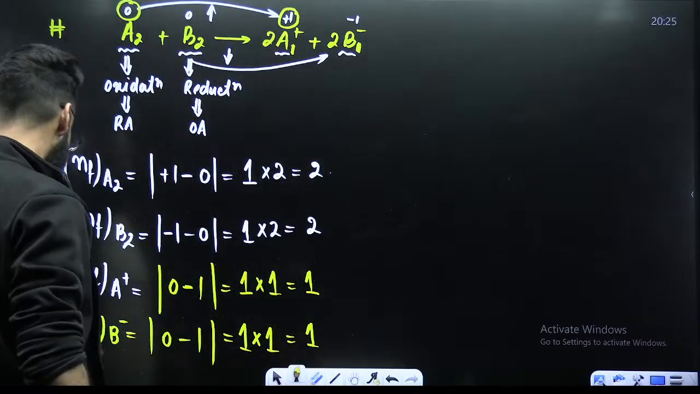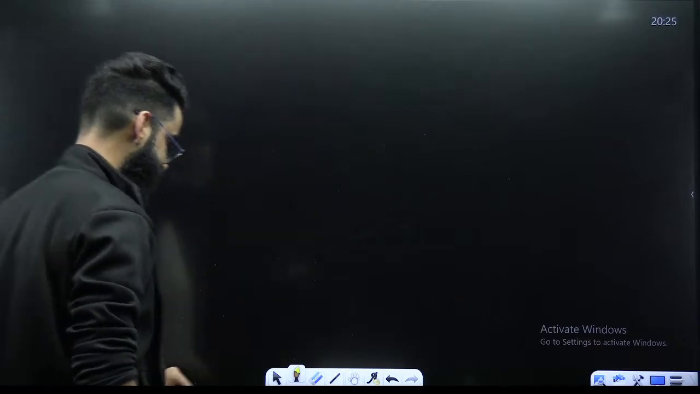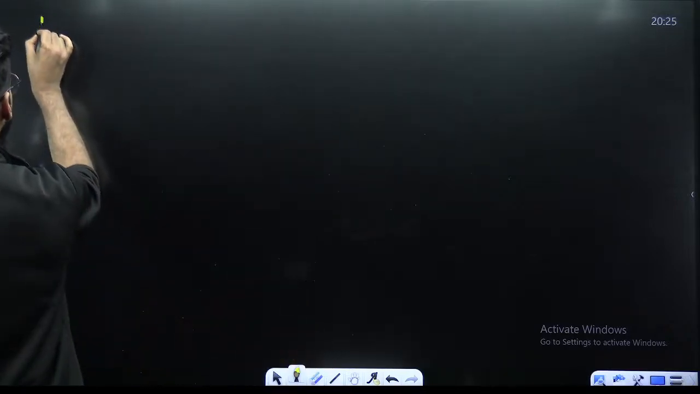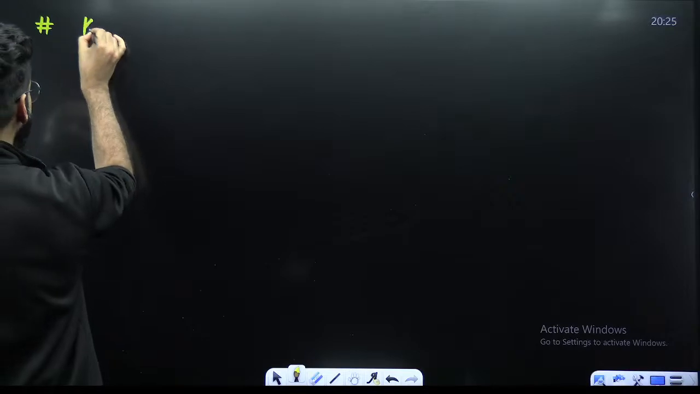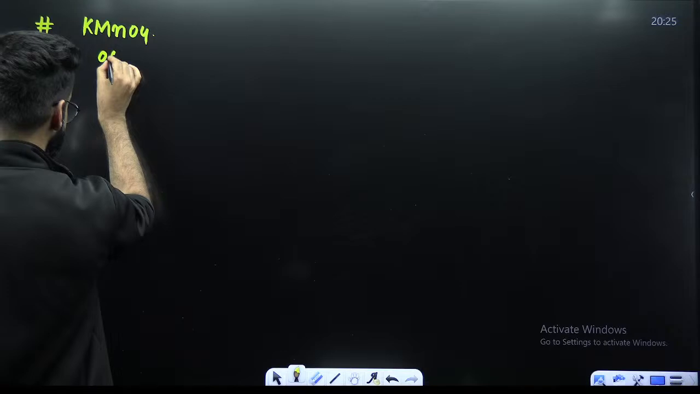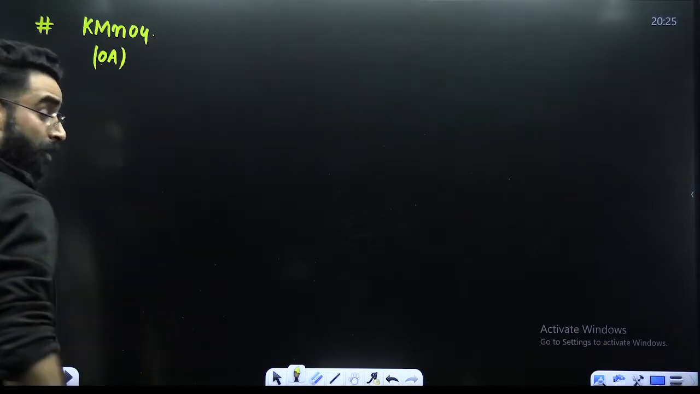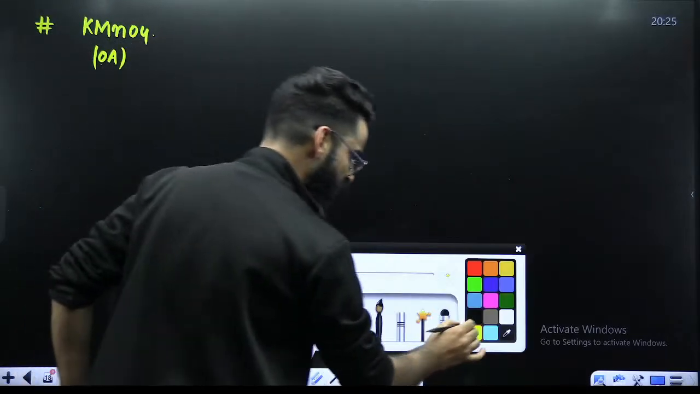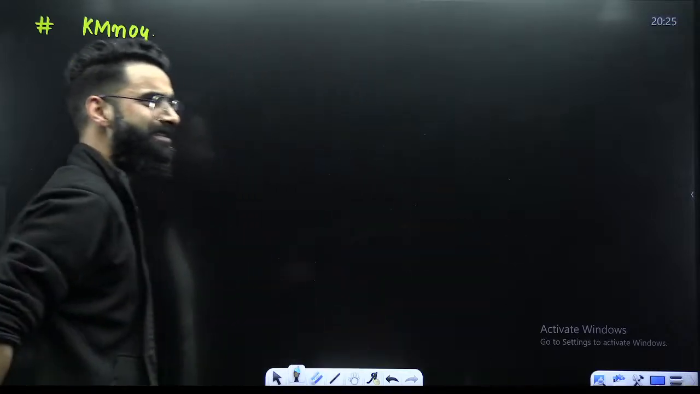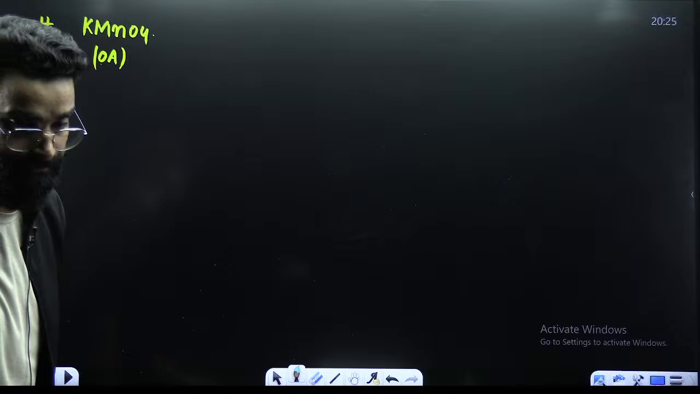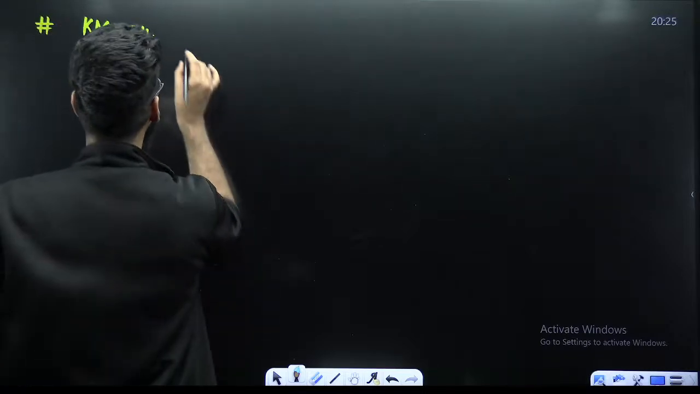Let me give you certain questions so that you'll understand this. Or, before giving you the questions, if I talk about KMnO4, I hope you would have heard about KMnO4. It's a very strong oxidizing agent. And this KMnO4, in different mediums, it shows different reactions. What exactly does that mean? Let me tell you that.